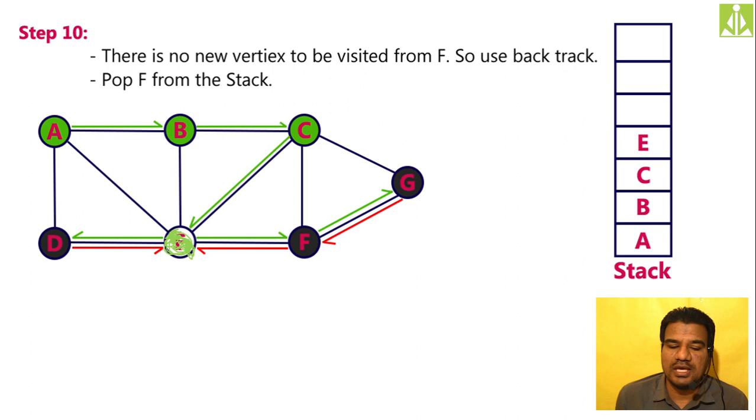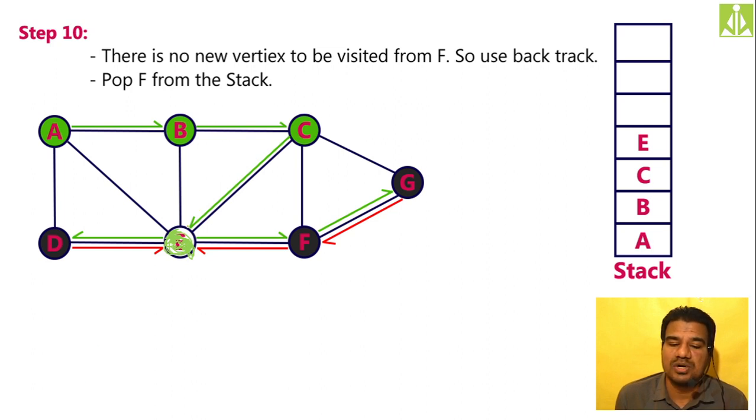Now when you are at E, you look for a not visited adjacent node, but all my vertices are visited. So what I have to do is perform the backtrack. And in which direction can I perform the backtrack? From where I entered into this particular node.